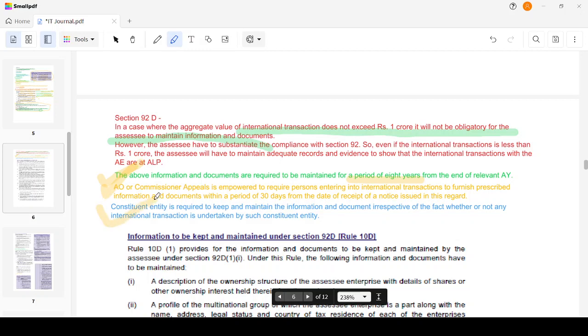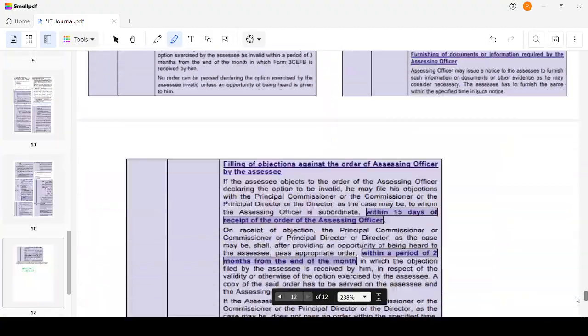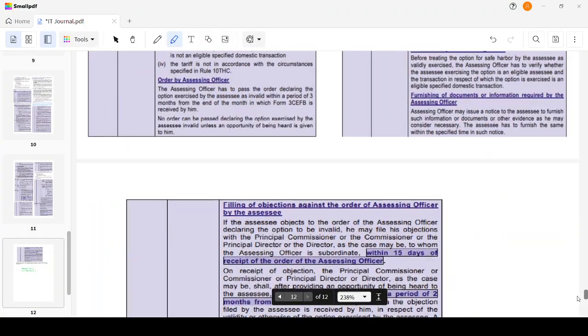A constituent entity is required to keep and maintain the information and documents irrespective of whether or not international transactions are undertaken by such constituent entity. So the constituent entity has to keep the records irrespective of whether any international transaction is entered into or not. Now we have a doubt: what is a constituent entity?